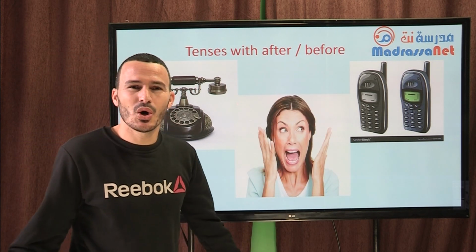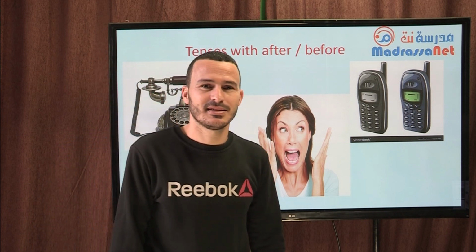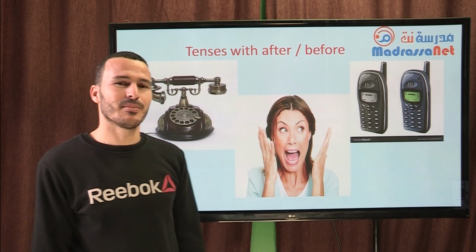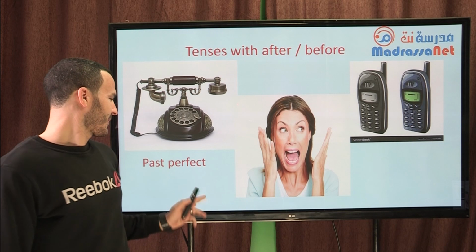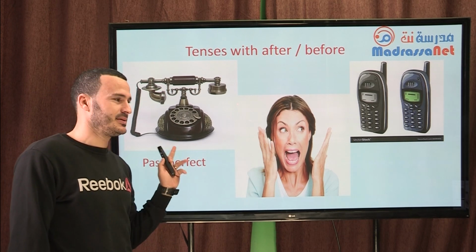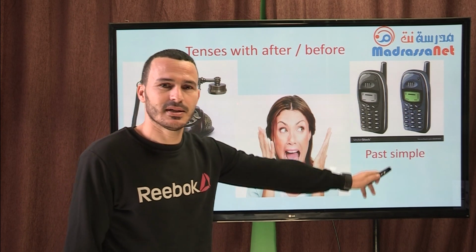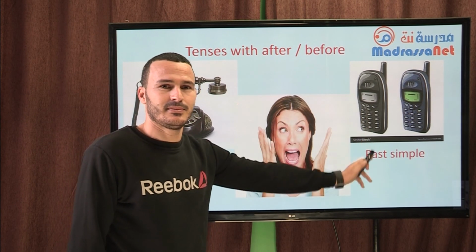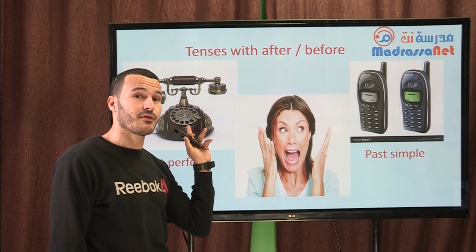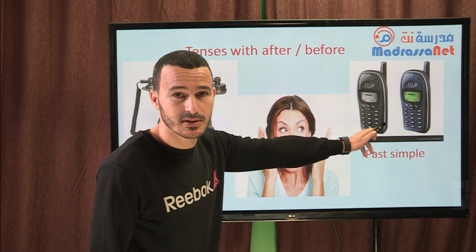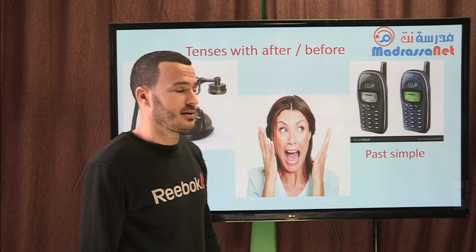This woman doesn't know which tense to use in this case. She's in a dilemma. Let's help her. Past perfect here. Past simple here. We have first invention and second invention, chronologically speaking.